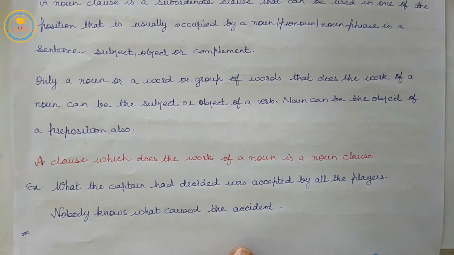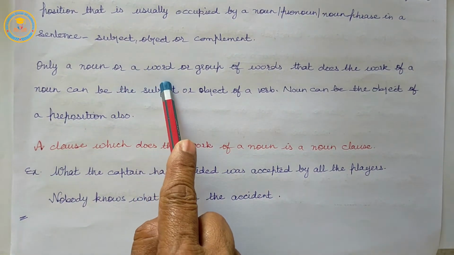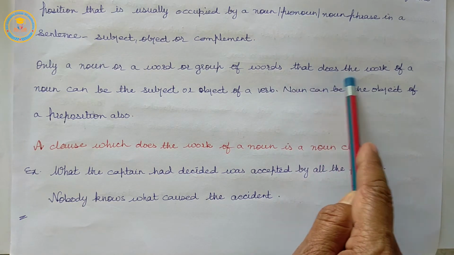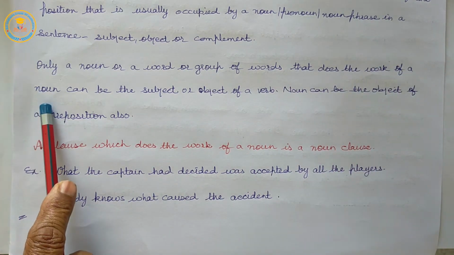Only a noun or a word or group of words that does the work of a noun